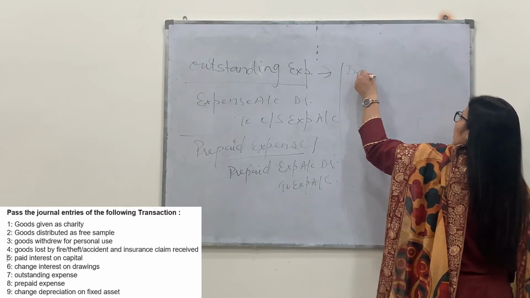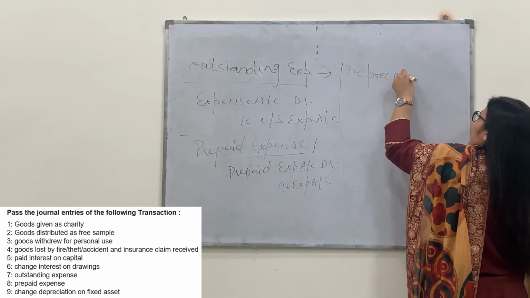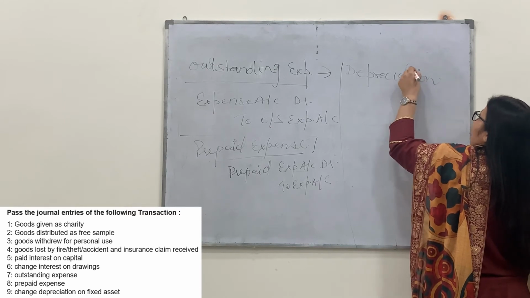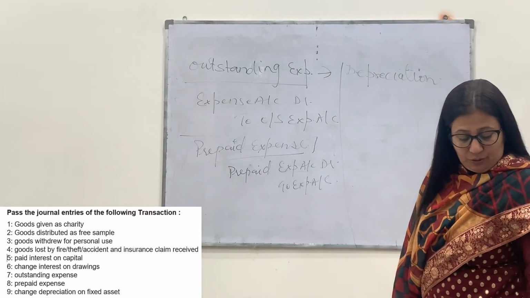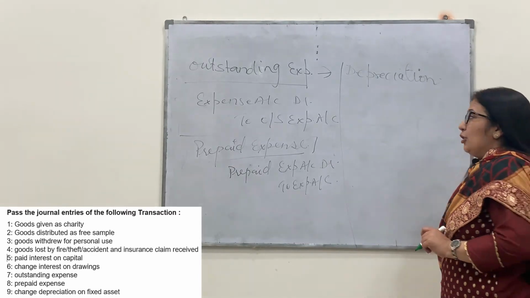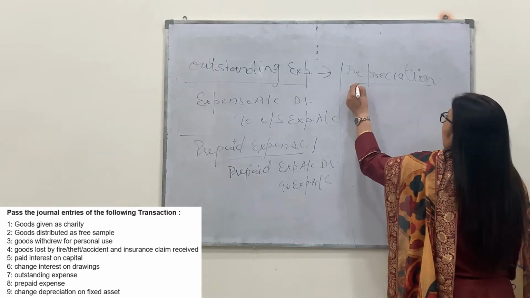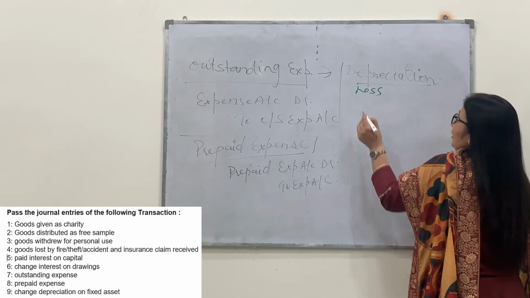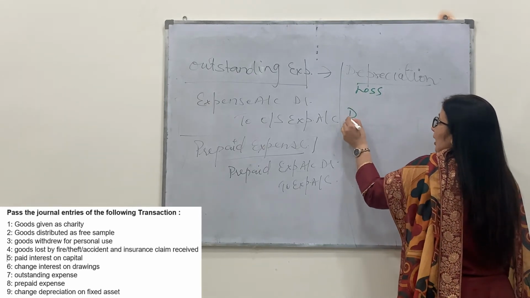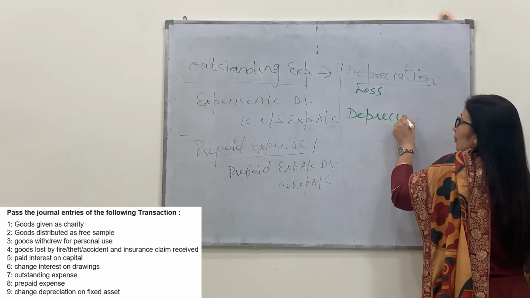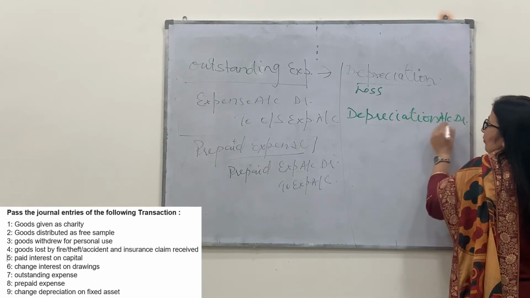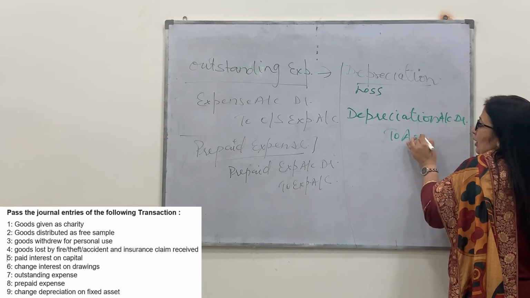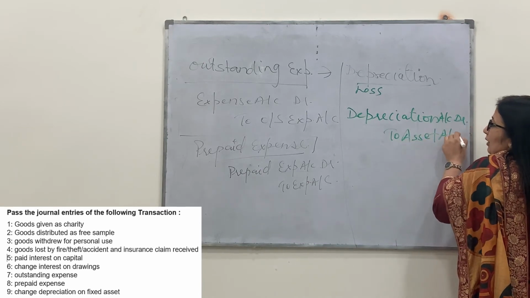Depreciation. Depreciation means decrease in the value of fixed assets. Whenever the value of the fixed asset decreases, it is known as depreciation. Depreciation is the loss for the business. The entry will become depreciation account debit, as decrease in the value of particular asset, to asset account.